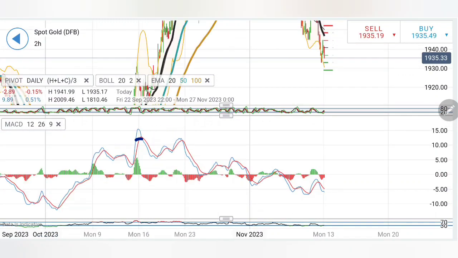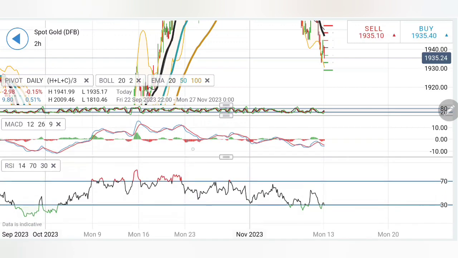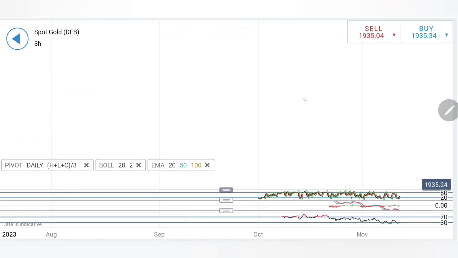And one must note, see, when it was bullish, it achieved highs at plus 10, plus 15 levels. So on the downside, if it is bearish, it can try to move towards minus 10, minus 15 as well. RSI at bottom. Coming to the 3 hour chart.